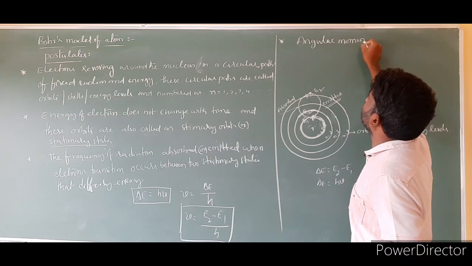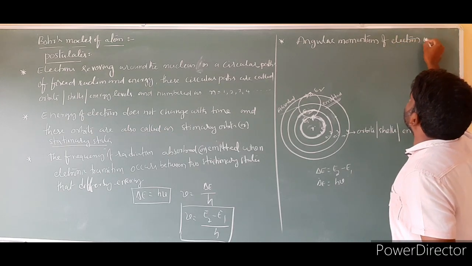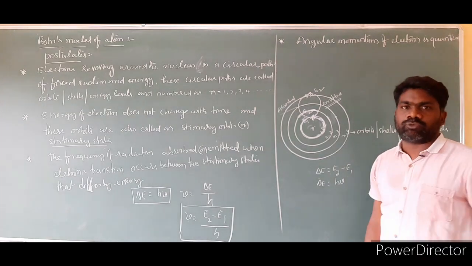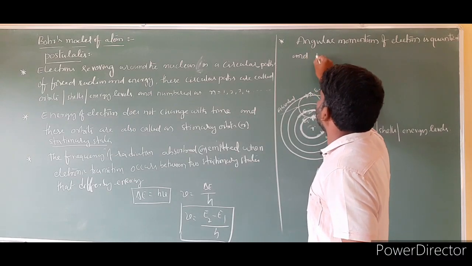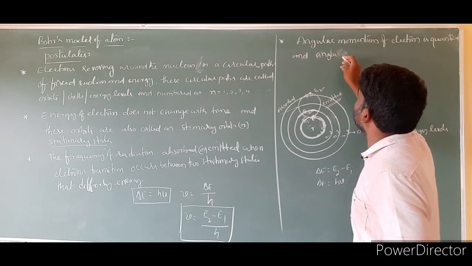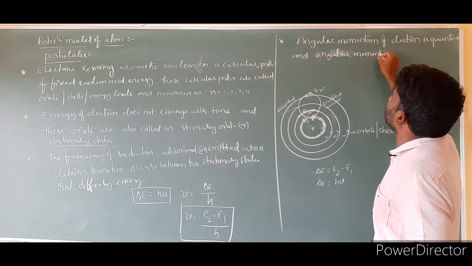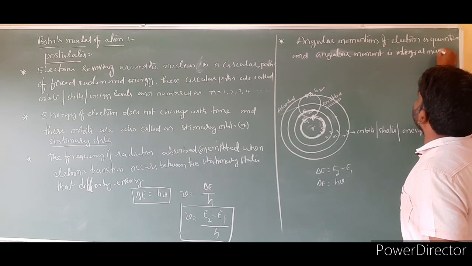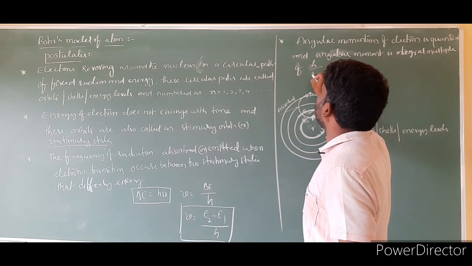Angular momentum of electron is quantized, and its angular momentum is an integral multiple of h by 2 pi.